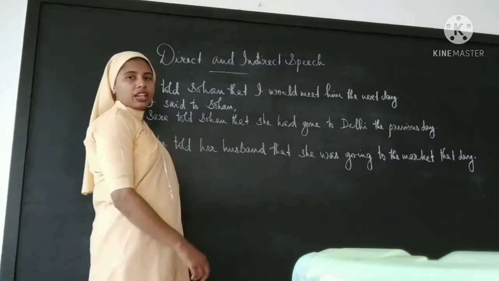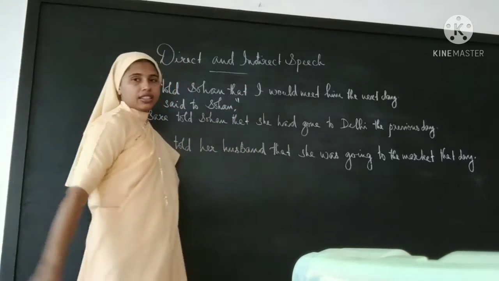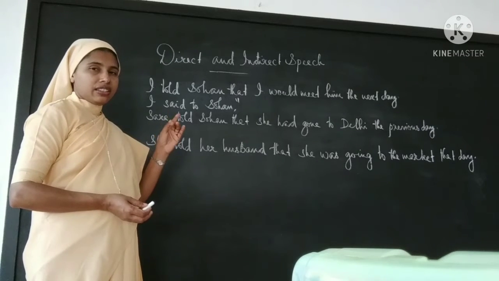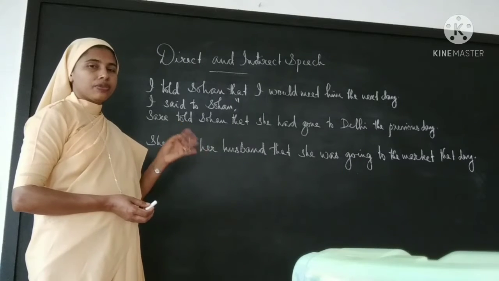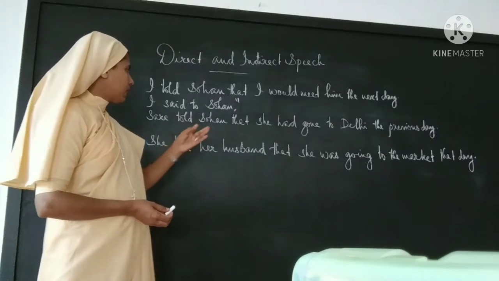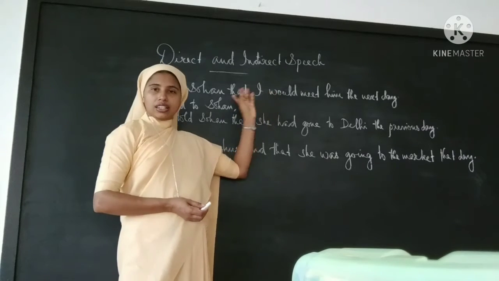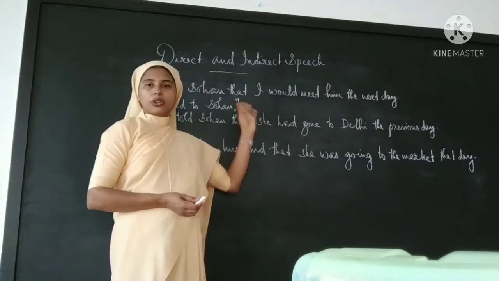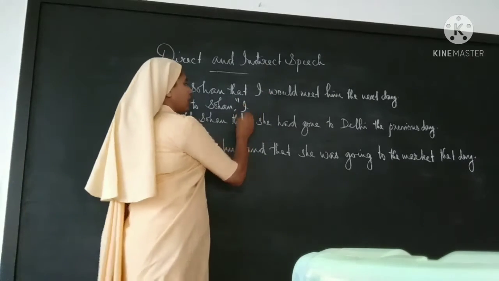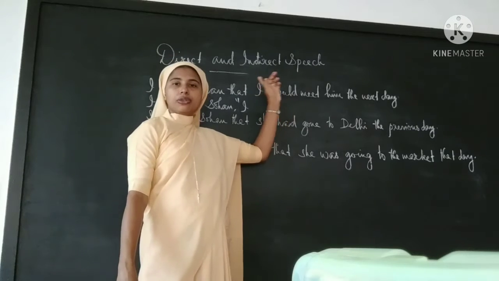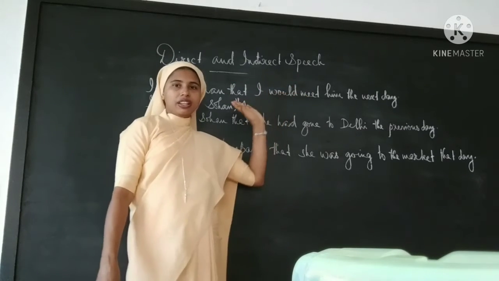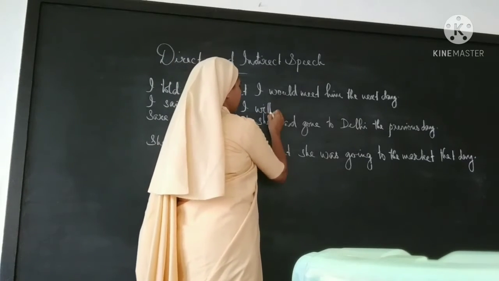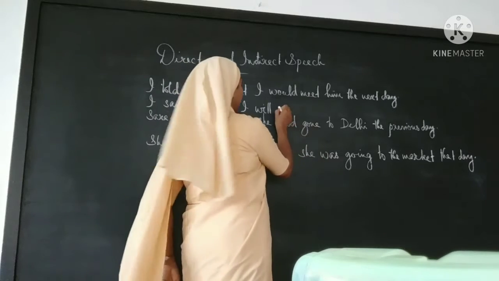After that there is a comma, plus the exact words will start with quotation marks, or inverted commas, double inverted commas. Again, I told Sohan, since it is I, the pronoun is I. And would is the past form of will, so it will be changing back to will. I will meet.